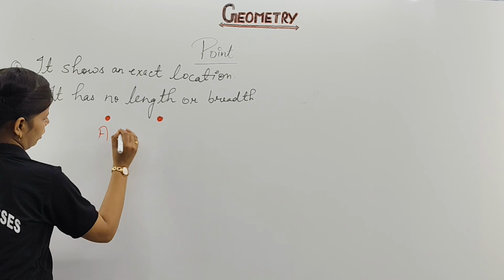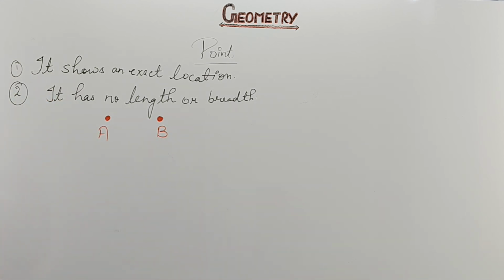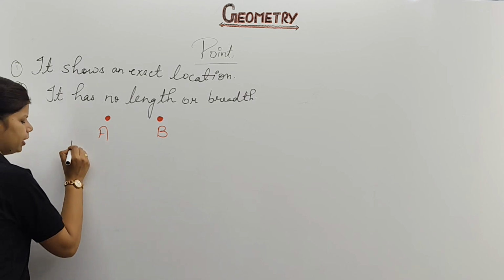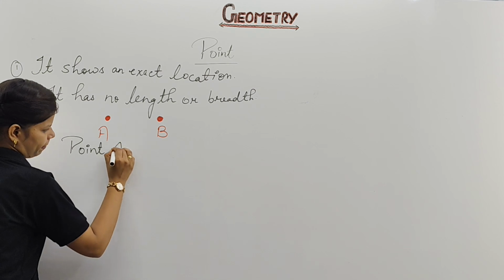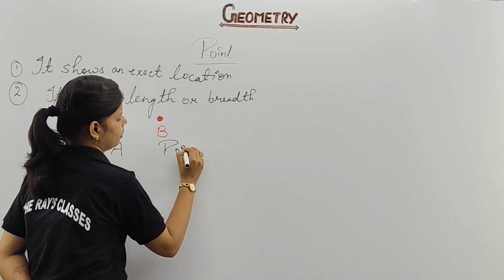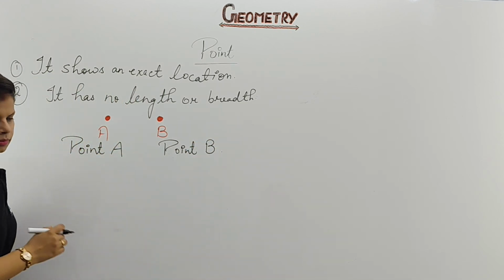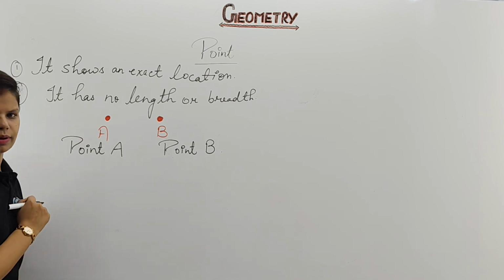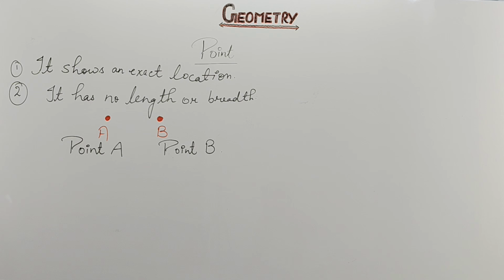This is your A, this will be your B. So we can call this A point A. And this B can be written as point B. Do you get my point? In this way we are going to represent it. That is the definition of point. Please take a note of this.